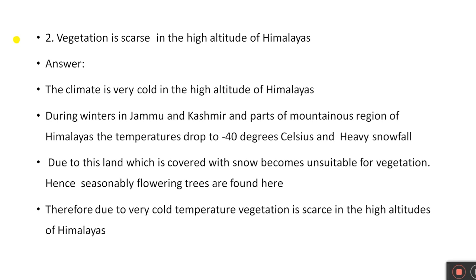Second question. Vegetation is scarce in the high altitude of Himalayas. Answer. The climate is very cold in the high altitude of Himalayas. During winters in Jammu and Kashmir and parts of mountainous regions of the Himalayas, the temperature drops to minus 40 degrees Celsius and there is heavy snowfall. Due to this, land which is covered with snow becomes unsuitable for vegetation.